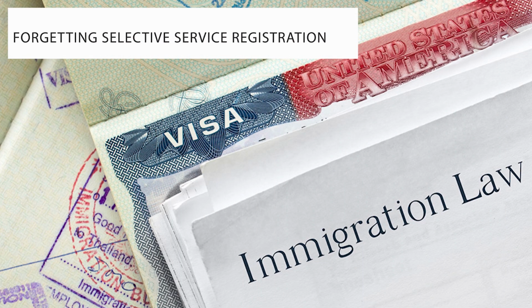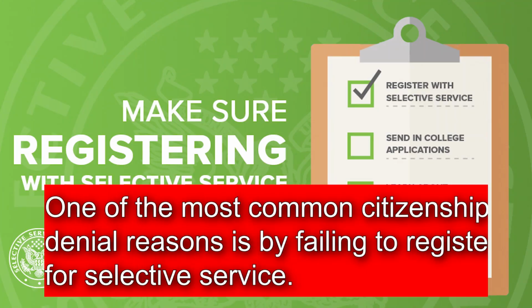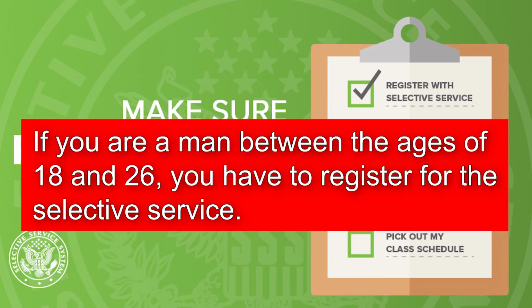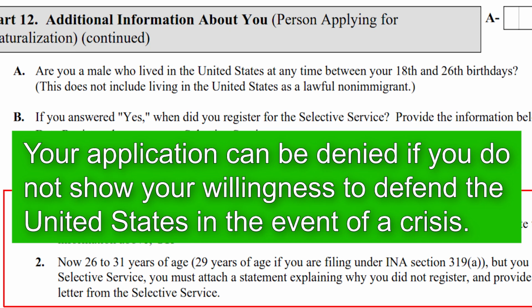The seventh reason is forgetting Selective Service registration. One of the most common citizenship denial reasons is failing to register for Selective Service. If you are a man between the ages of 18 and 26, you have to register for the Selective Service. Doing so fulfills part of the good moral standing requirement for naturalization. Your application can be denied if you do not show your willingness to defend the United States in the event